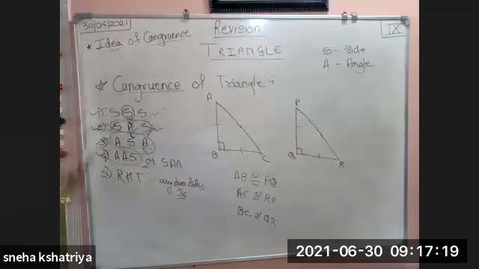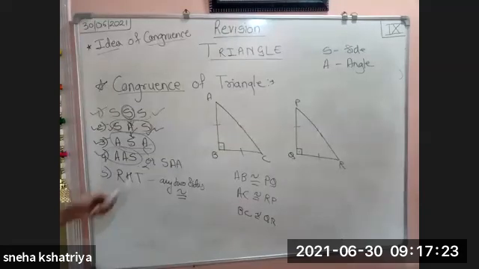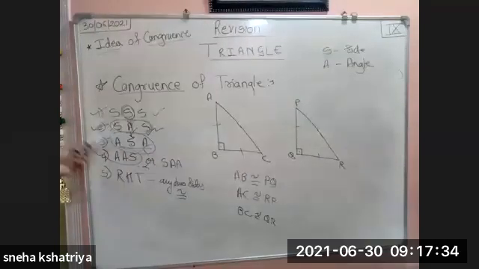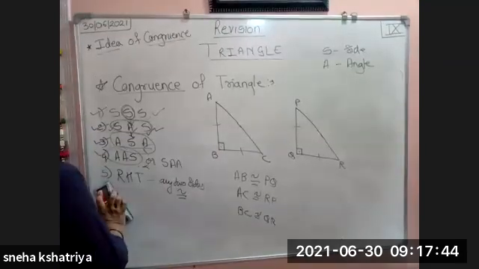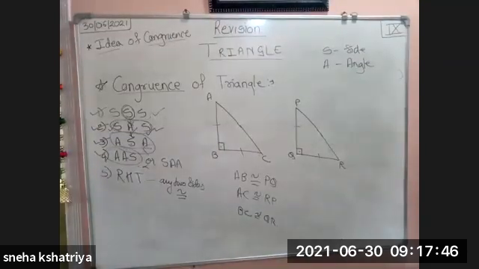So these are five different tests from which you can prove that any two triangles are congruent. Your first and second exercise of the triangle chapter completely depend on this part, about finding which given two triangles are congruent. So this was the part of congruence. We have seen what is congruence.